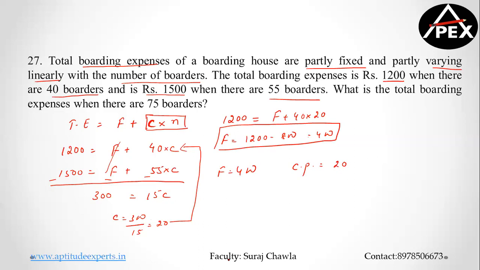Find the total boarding expenses when 75 boarders have come to you. So my total expenses will be, again fixed cost is what I have to bear. Now for each of them I am paying 20 rupees. So 70 into 20 will be how much? 1500. 1500 plus 400, which means my total expense will be how much? 1900 will become my total expenses.